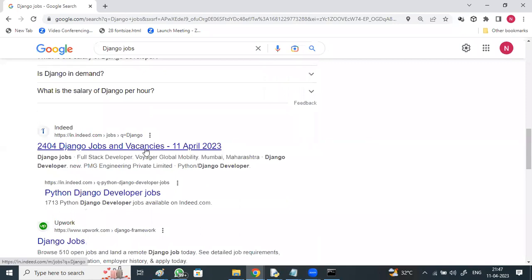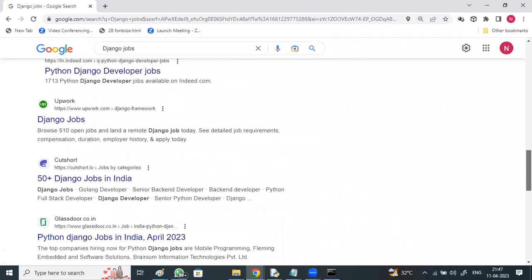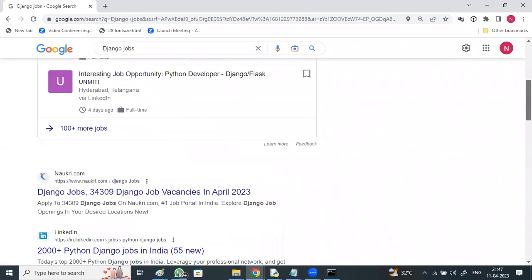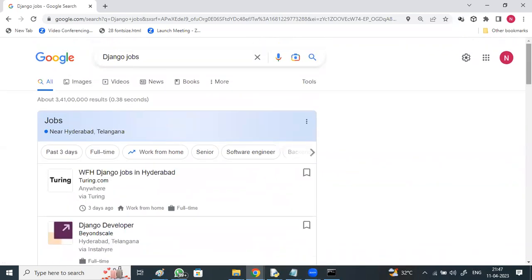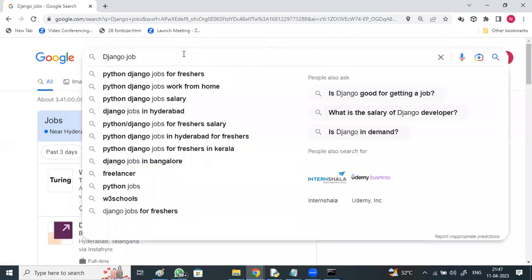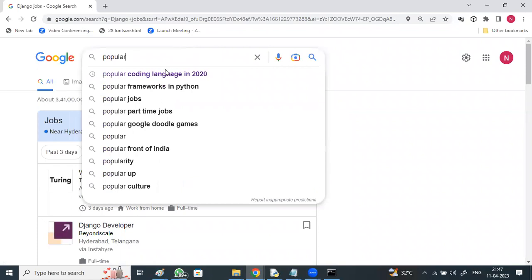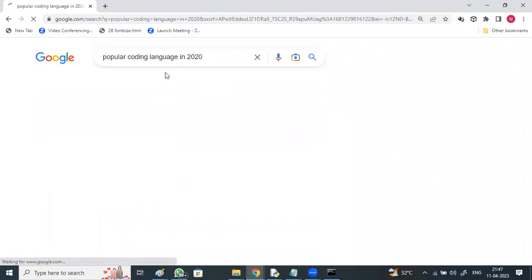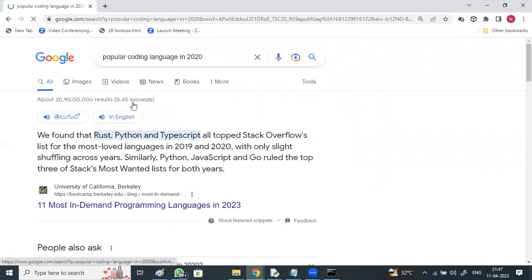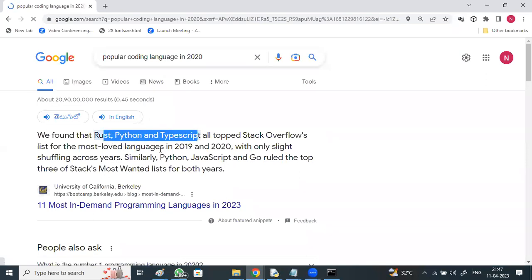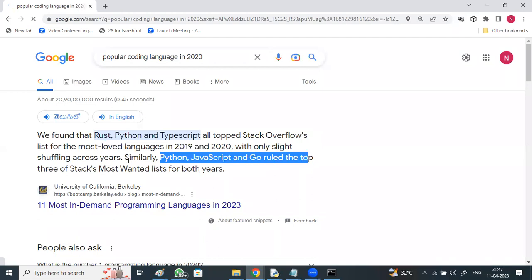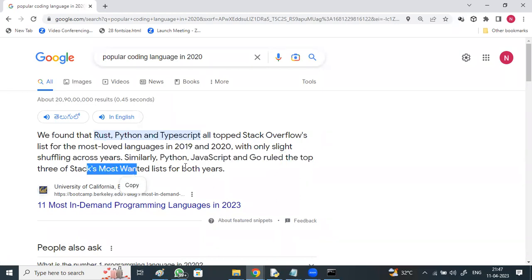2,000 Django job vacancies, right? Yes, in this way, you've got job openings. And if you talk about the number one ranked programming language in the industry today, especially the popular coding languages from the last 2-3 years, from 2020 onwards, yes. If you see Rust, Python, and TypeScript, Python, JavaScript, and Go rule the top 3 of the Stack's most wanted list.